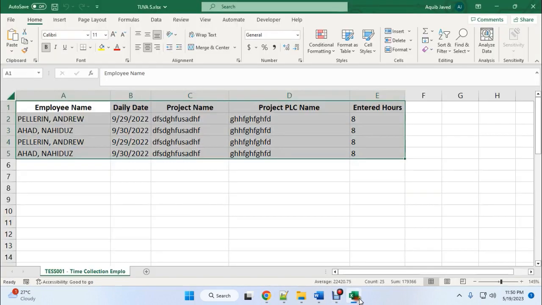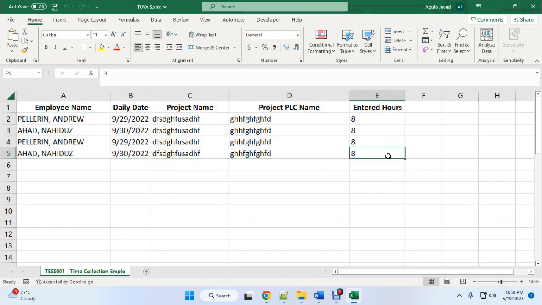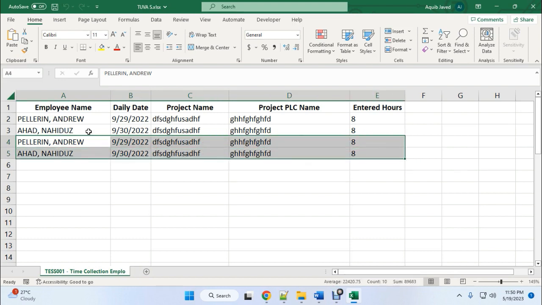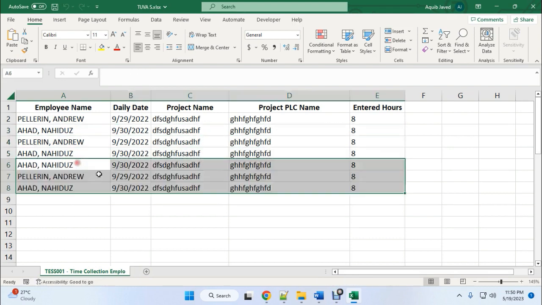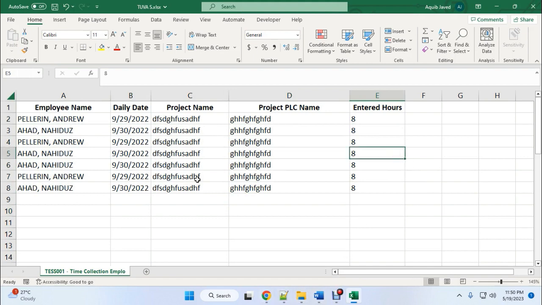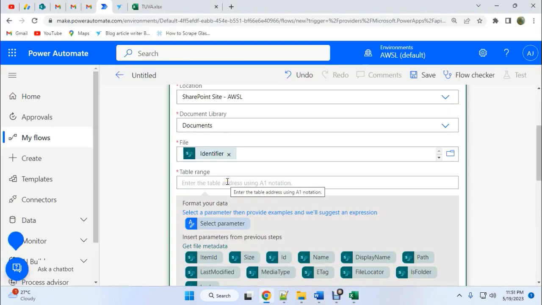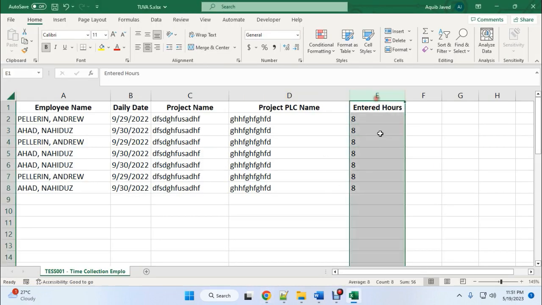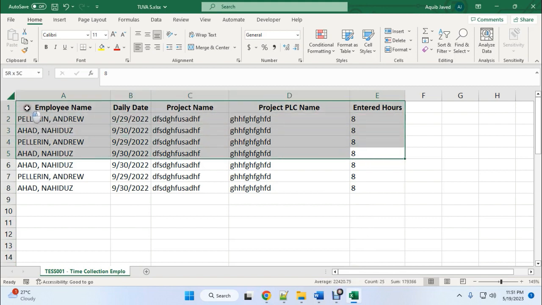Let's understand this format. So this is right now the table range A1 to E5. Okay, this is cool. So next, if the range is increased by 3 more lines, then what should happen? Because if we specify here A1 to E5, then next it will only work within this range. But if the row size is increased, then what happens?